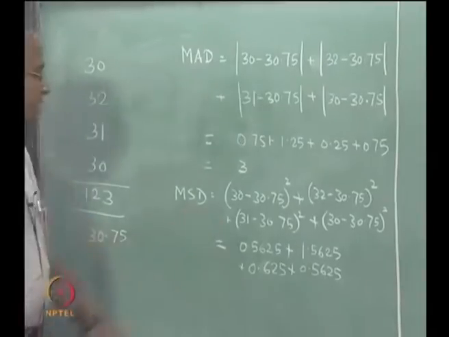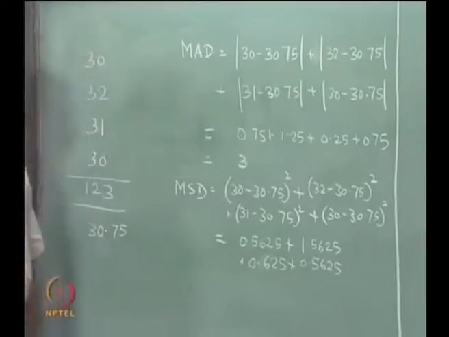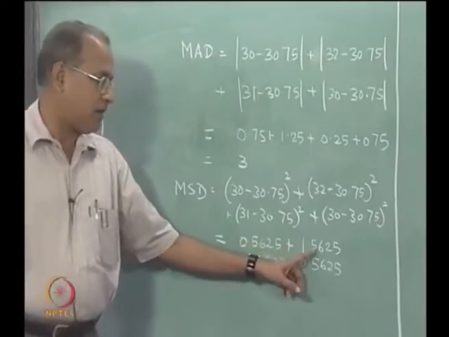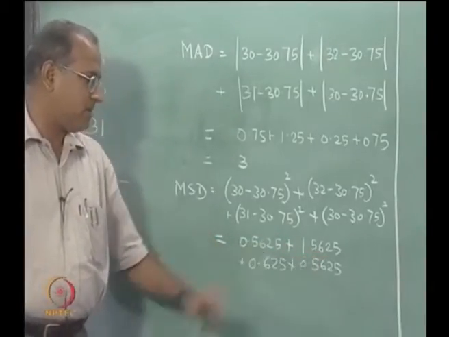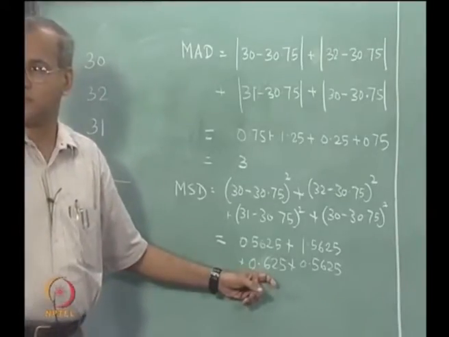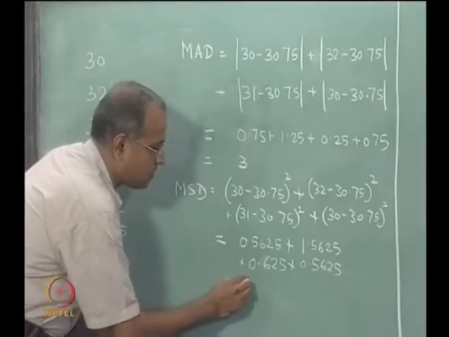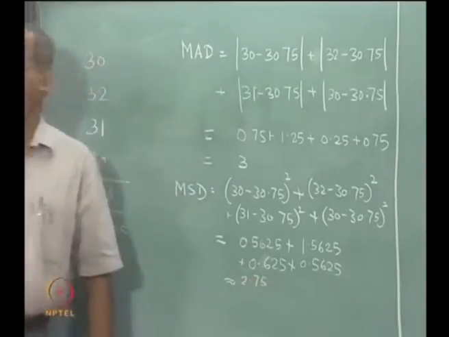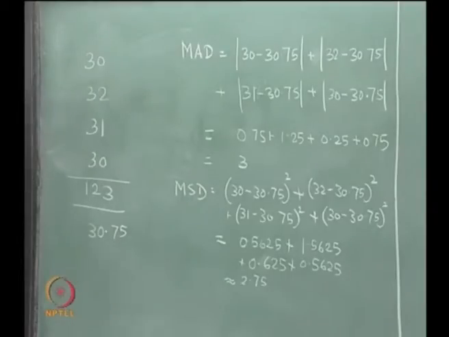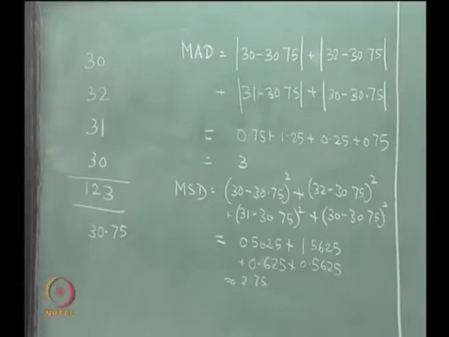So, this roughly totals to about 2.75. That is the total squared deviation. So, the mean squared deviation will be this divided by 4.